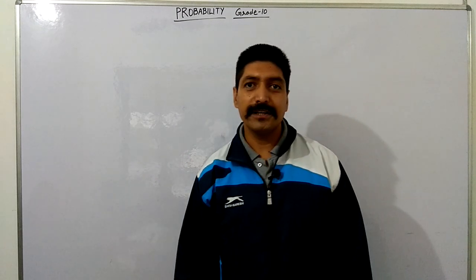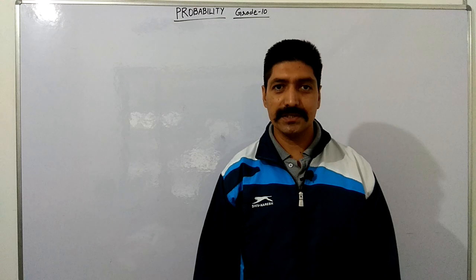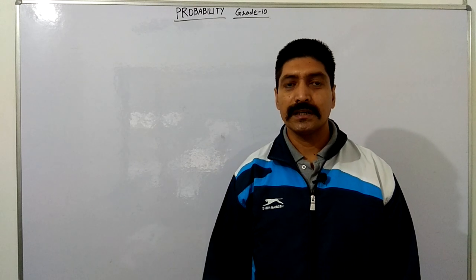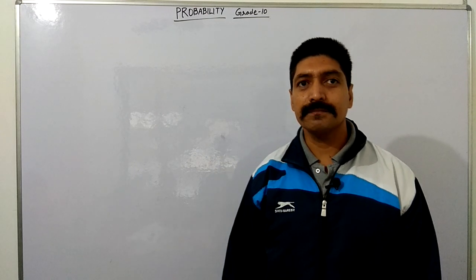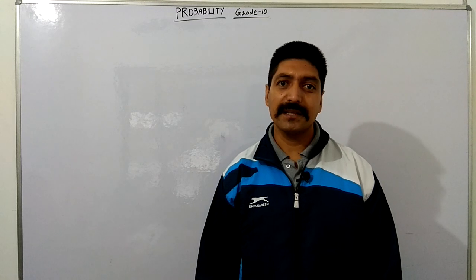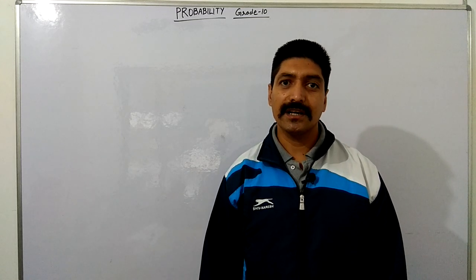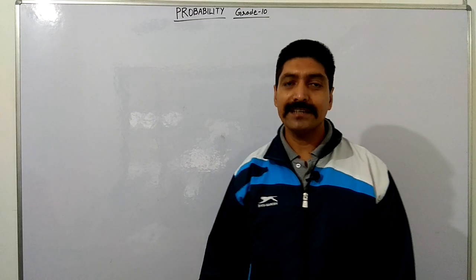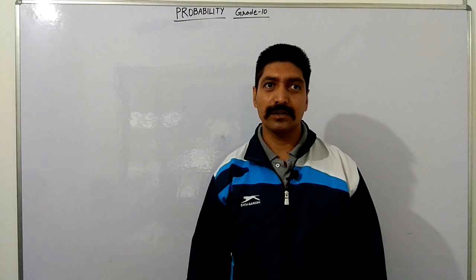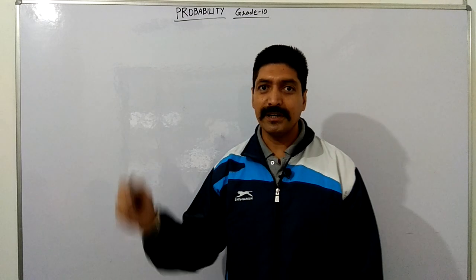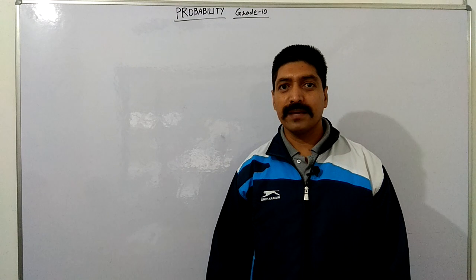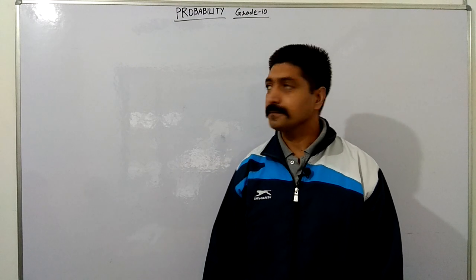The theory of probability originated in the 16th century. An Italian physician and mathematician, J. Cardan, first wrote a book on probability, the book on games of chance.